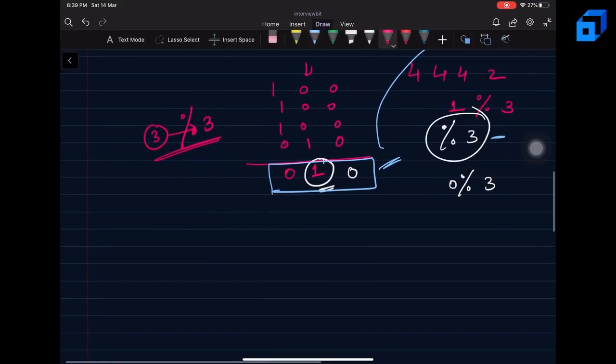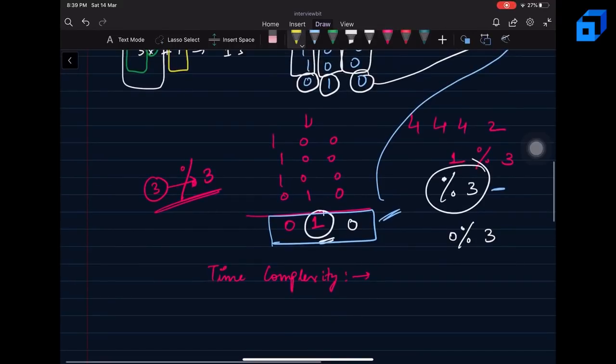Now, what will be the time complexity? You will see here that we are taking n bit numbers, and we are going over each bit and calculating its sum. So the time complexity here is going to be order of n, right?